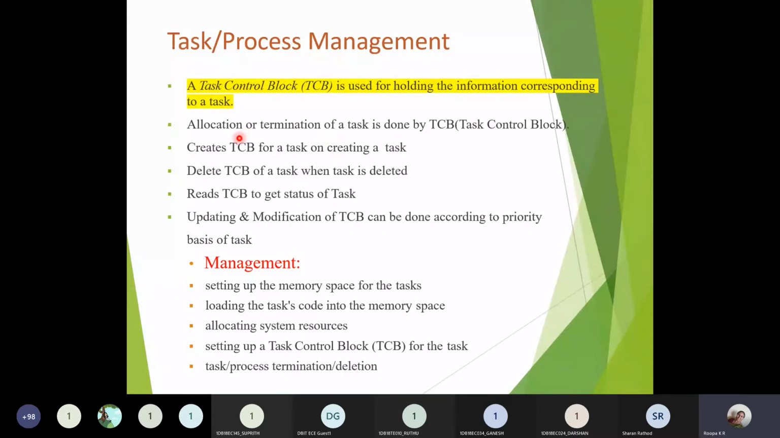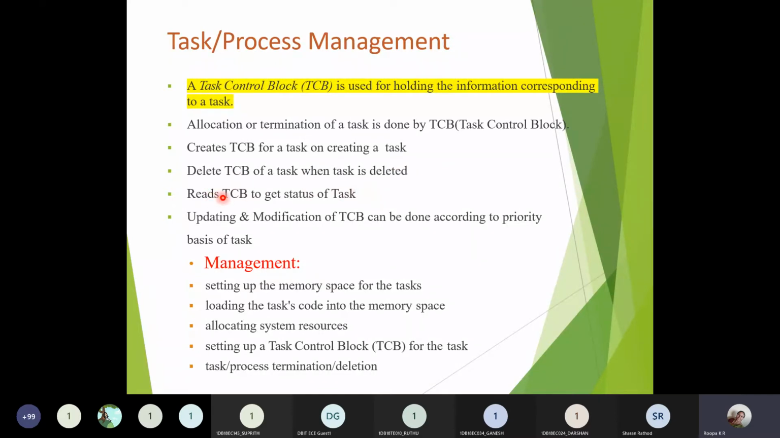Allocation or termination of a task is done by this task control block. How to allocate the particular task, how to terminate the task, the complete operation will depend upon this. Control of this task will be taken care of by this TCB. How will the TCB be created? The operating system creates a TCB for a task when a task is created. The TCB will be deleted once the task is deleted.